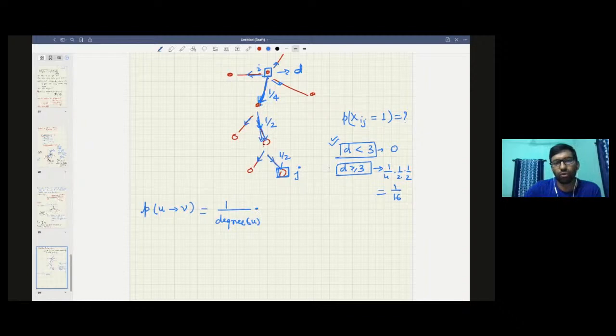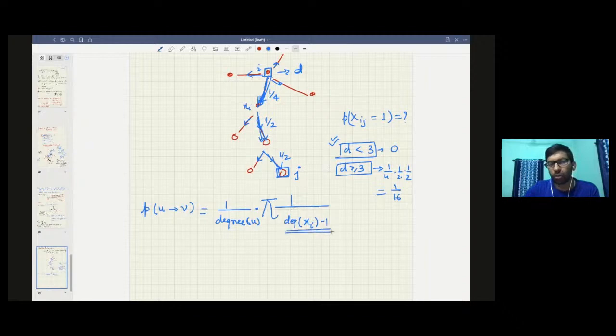Then you take, for the intermediate nodes, let's call them xi, 1 by degree of xi minus 1, and you take a product of this.